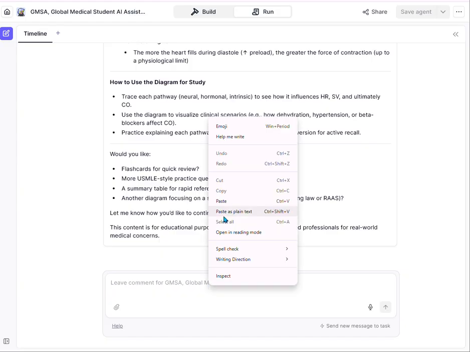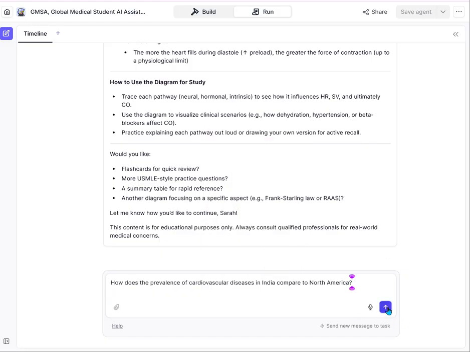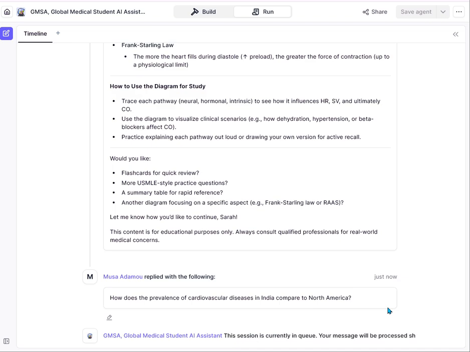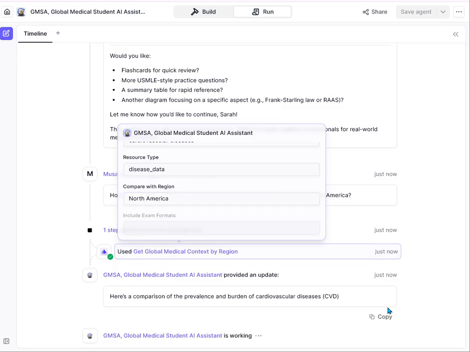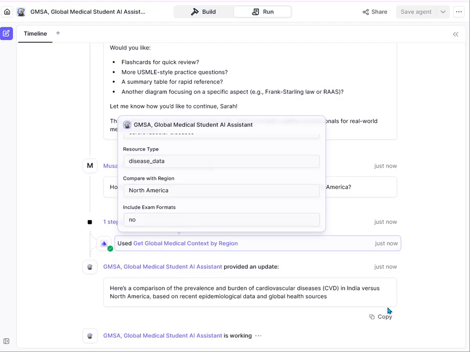Just a comparison question. We have asked: how does the prevalence of cardiovascular disease in India compare to North America? As I said, I use myself as a common student, but maybe my study is more about India. Bear with me; it's not a problem. So now we are asking more questions to see how this tool can help us.